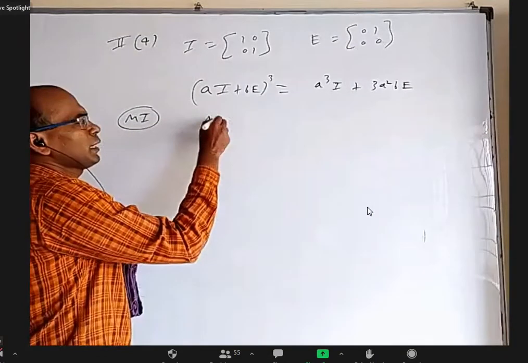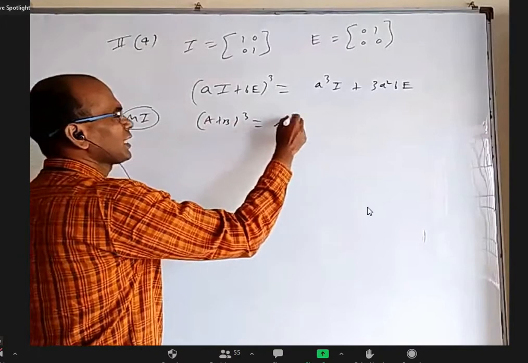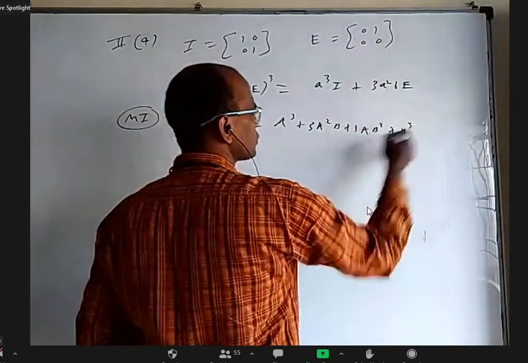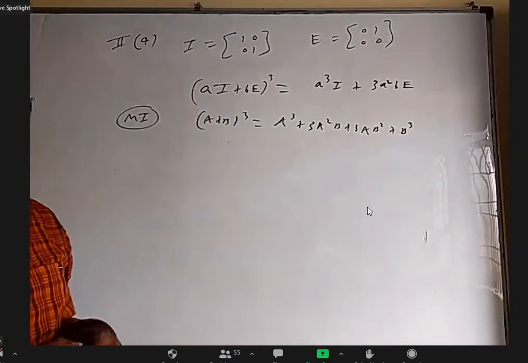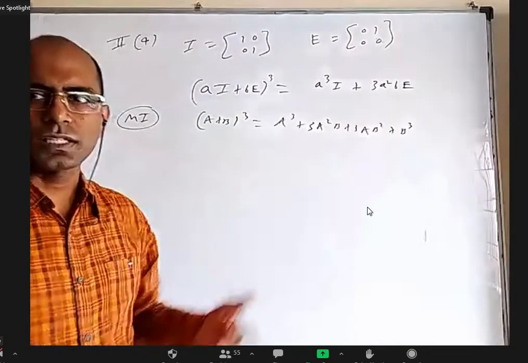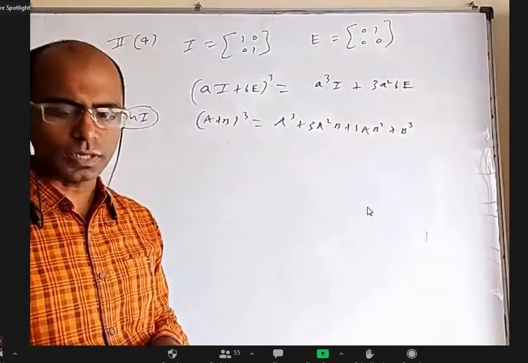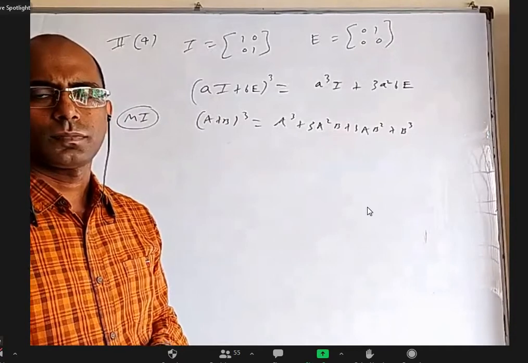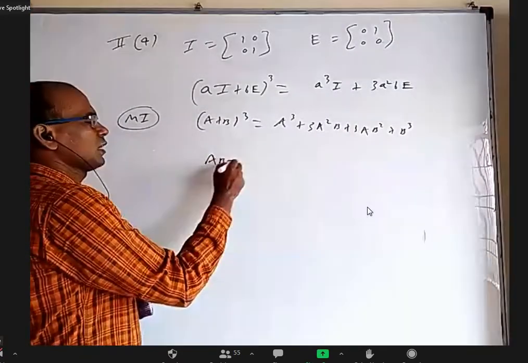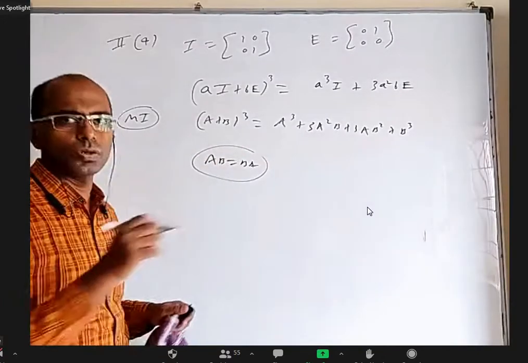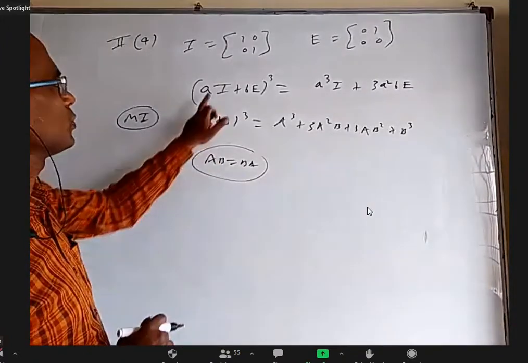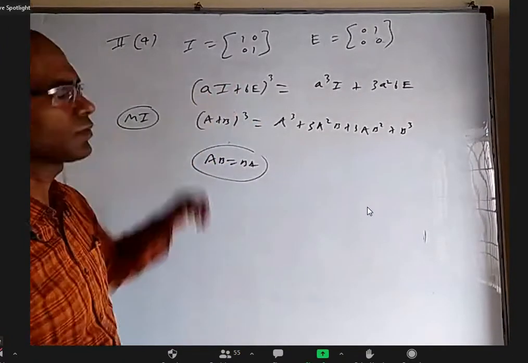Okay. (A plus B) whole cube. Can I write A cube plus 3A square B plus 3AB square plus B cube? Is it okay or not okay? Yes, sir. When do you think in matrices all the algebraic formulas can be used, or is there any condition? The condition is AB is equal to BA. Only when AB equal to BA is given to you can you use it. So if somebody wants to use the (A plus B) whole cube formula here, you can, but you have to prove the product of these two is the same as the product of these two.